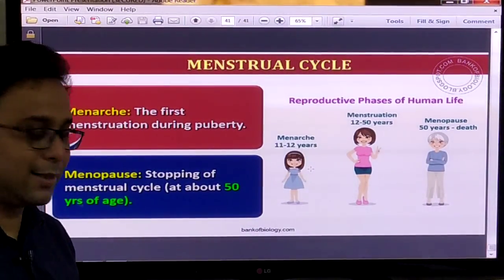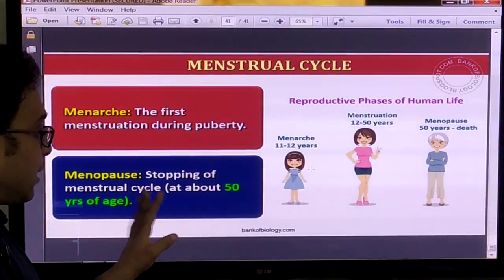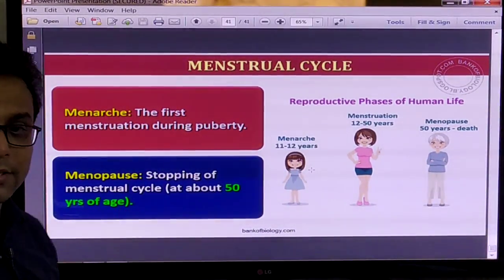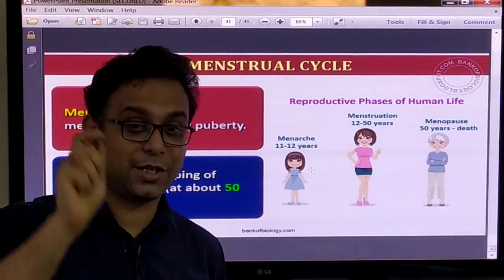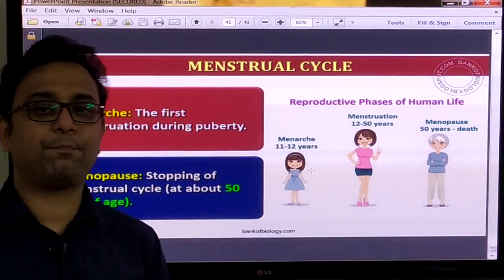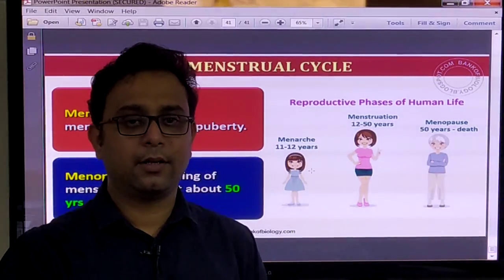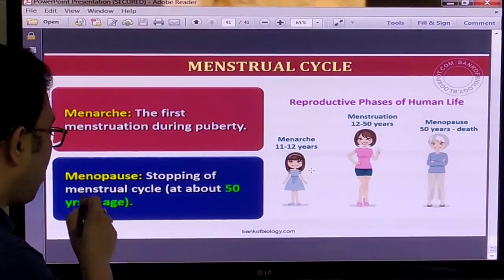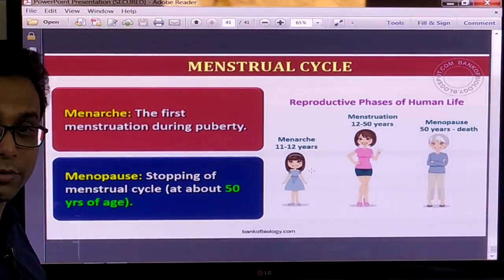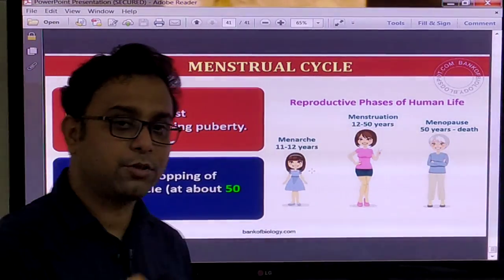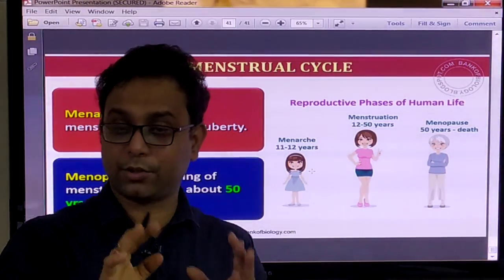On the other hand, stopping of the menstruation cycle at about the age of 50 years, at that time the menstruation cycle permanently stops. This is called menopause, right? So menarche and menopause are two very important terms for your class.